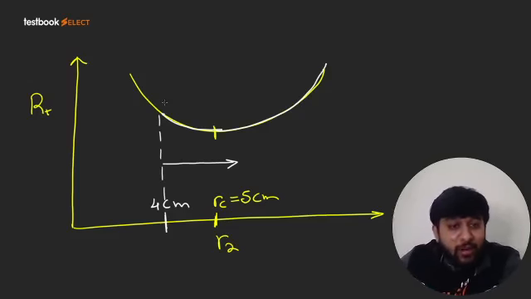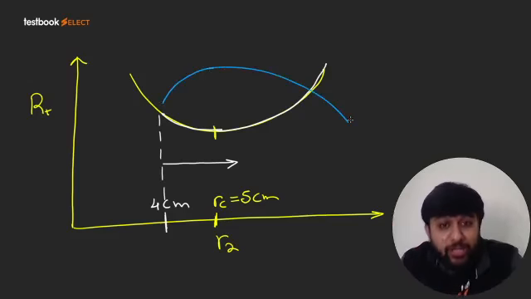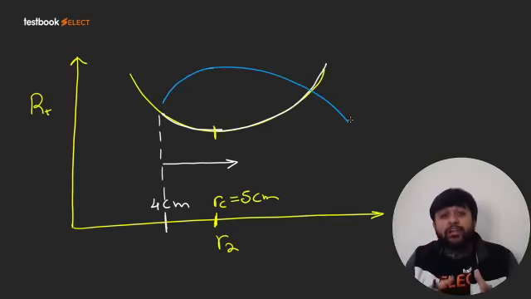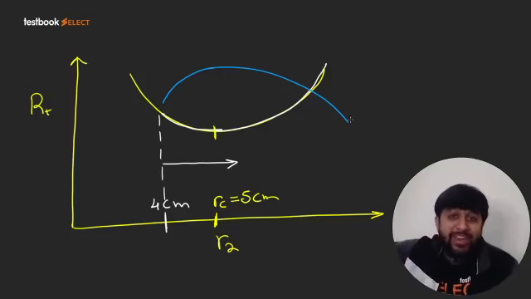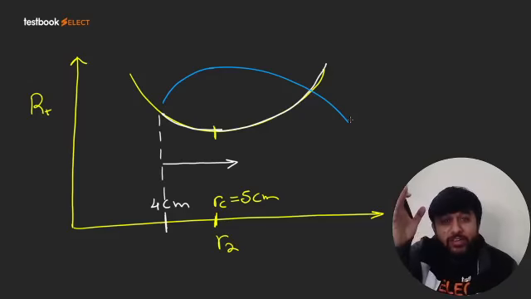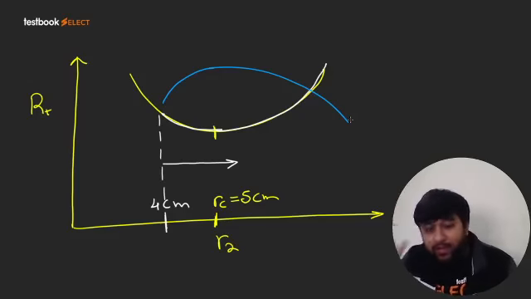So heat transfer rate will initially increase, achieve a maximum and then decrease. So in this particular case, if you are increasing the value of R2, resistance is initially decreasing, achieving a minima and then increasing. Heat transfer rate will initially increase, achieve a maxima and then decrease. I hope this is understood.